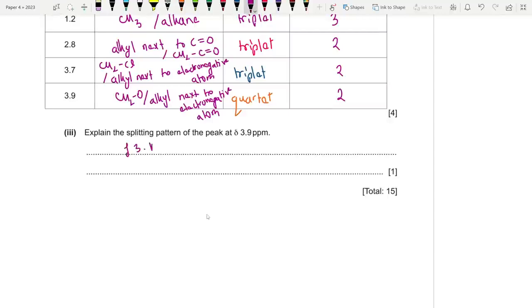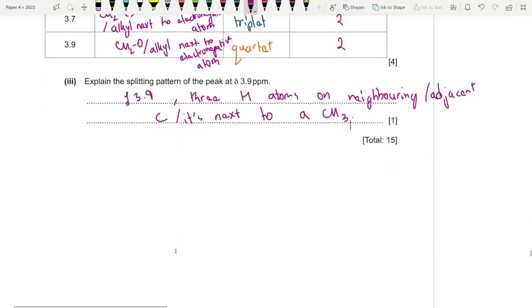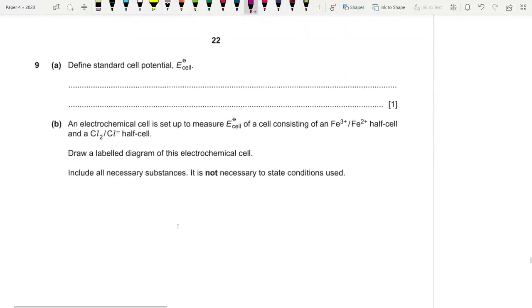At del 3.9, we have 3 H atoms on adjacent or neighboring carbon, or you could say that it's next to a CH3. If you're next to a CH3, you're going to turn into a quartet. Okay, so finally we move on to question 9.